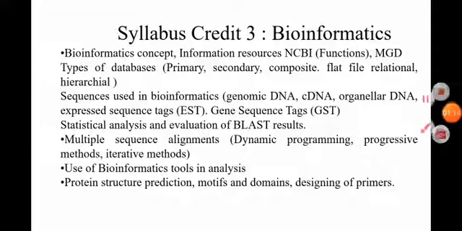In primary database, there is collection of raw data, and in secondary database, there is minimizing the error in collected primary data. Here we use the different sequences used for bioinformatics, that is genomic DNA, cDNA, organelle DNA, expressed sequence tags, and gene sequence tag.